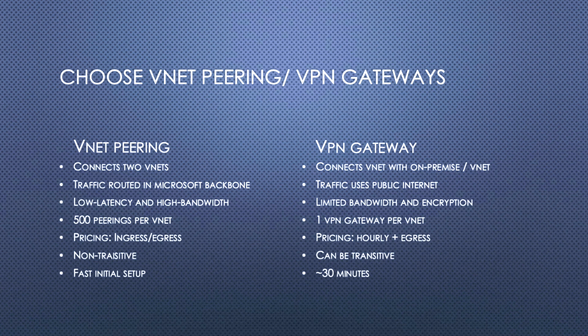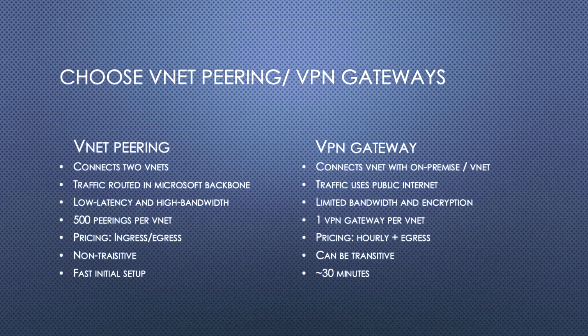Maybe after 5 or 10 years, when we are 100% cloud enabled and all our resources are running in the cloud, the VPN gateway may fade away. But right now it is very important, because half of our resources are running on-premises and half are running in the cloud. So this VPN gateway provides connectivity from your cloud virtual network to your on-premises network. Traffic uses the public internet. This is a small drawback which can be changed by different technology, and I will discuss that also. So traffic going toward Azure and coming from Azure uses the public internet.